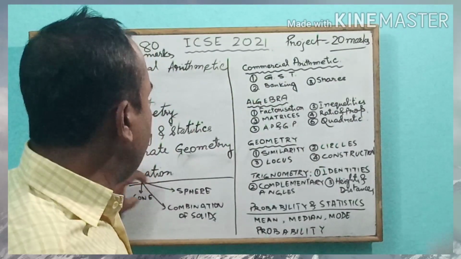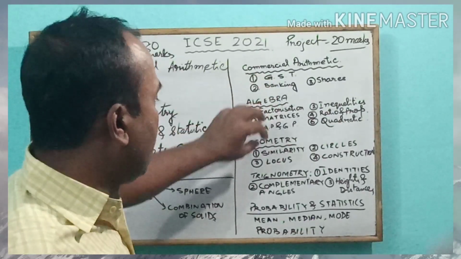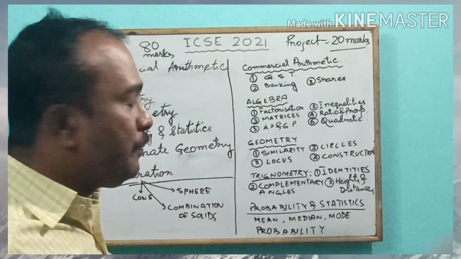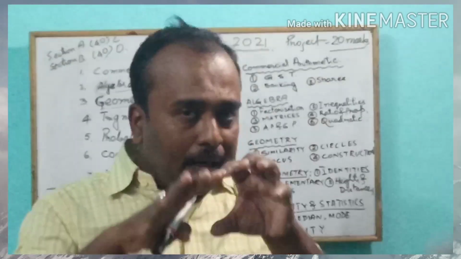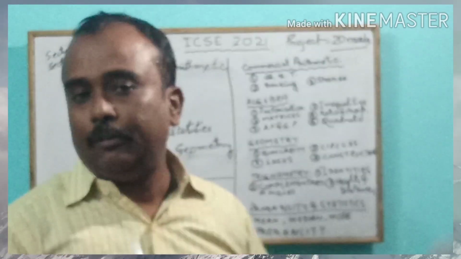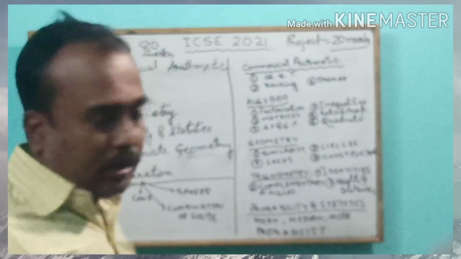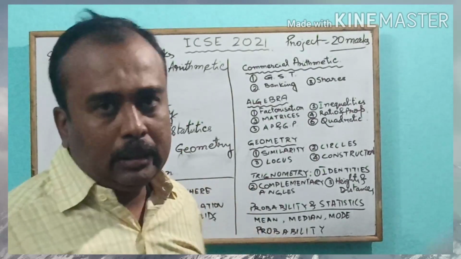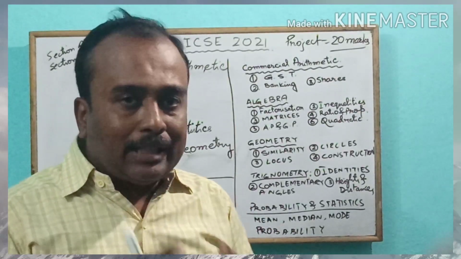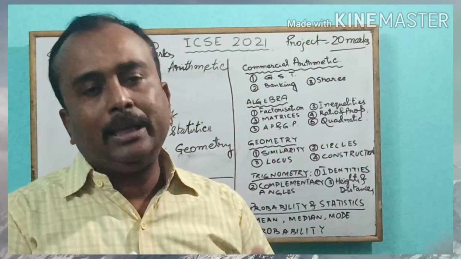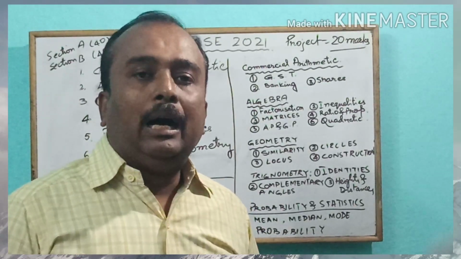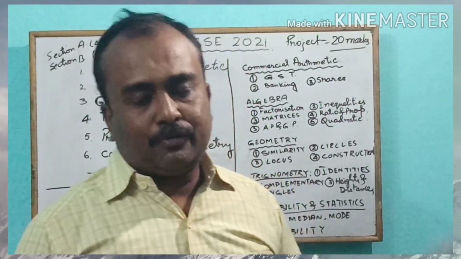These three topics, algebra, geometry and mensuration, are mostly covered, but we can't take a risk anytime because, as you know, the council has no such rules that we will give only 5 marks question from probability, maybe 10 marks from this and that.